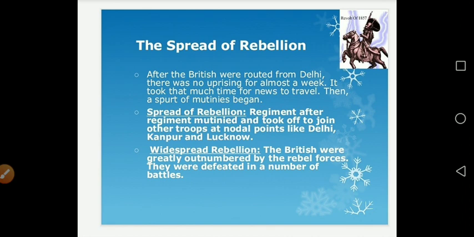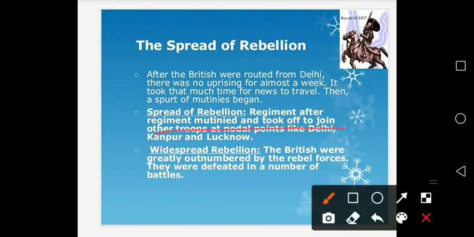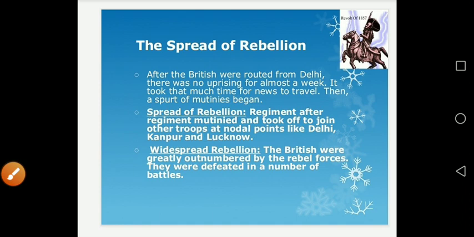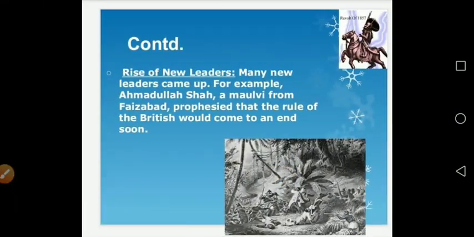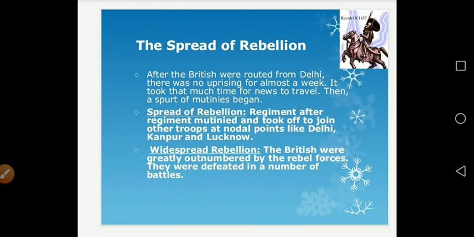Then the rebellion spread, regiment after regiment, one regiment and then the next regiment. They started to join other troops at nodal points like Delhi, Kanpur, and Lucknow. Then the rebellion was widespread. The British were greatly outnumbered by the rebel forces. They were defeated in a number of battles.